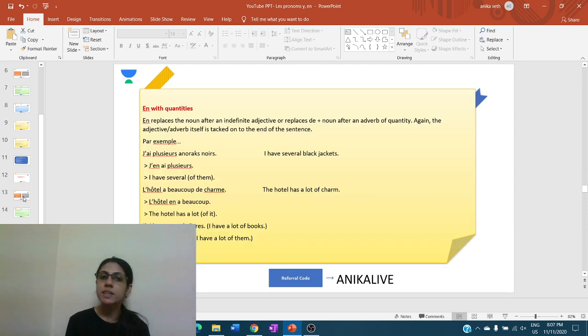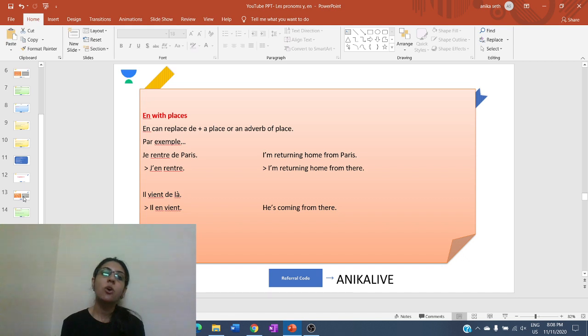Next is with the quantities, the indicator of quantity, the adverb of quantity. So de plus the noun after an adverb of quantity. J'ai plusieurs anoraks noirs. Plusieurs is the quantity given over here. That is many, several, a lot of. So when you replace the noun, that is anorak noir, we place the pronoun en before the verb. But still, plusieurs will also be used in the sentence. J'en ai plusieurs. Same way for beaucoup. L'hôtel a beaucoup de charme. L'hôtel en a beaucoup. J'ai beaucoup de livres. J'en ai beaucoup.